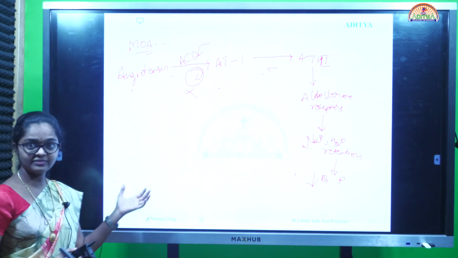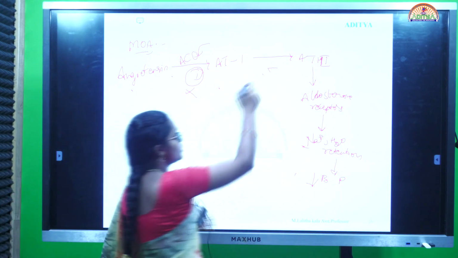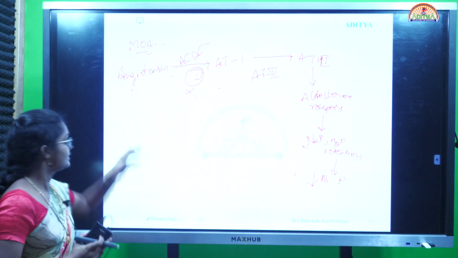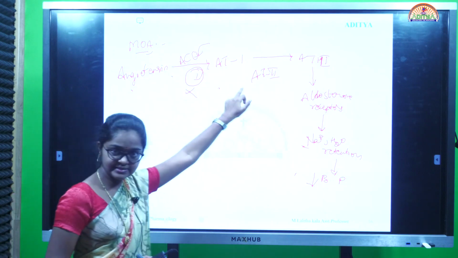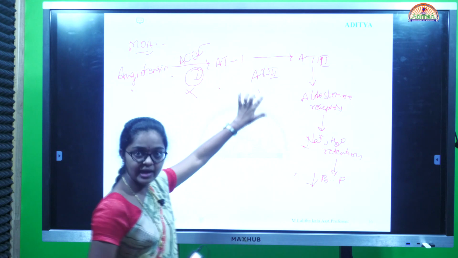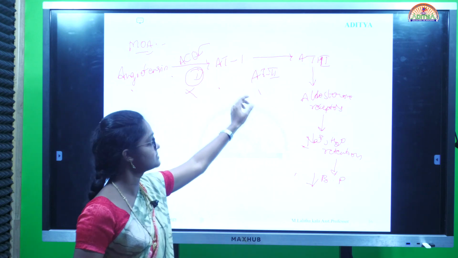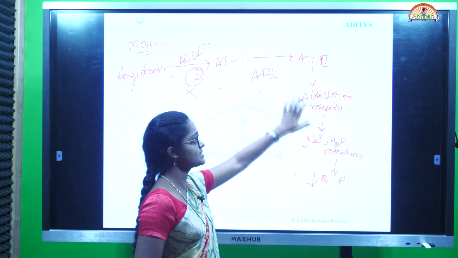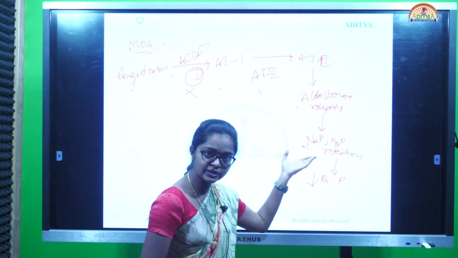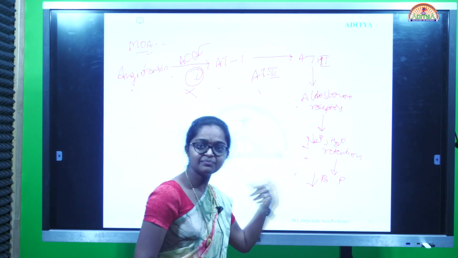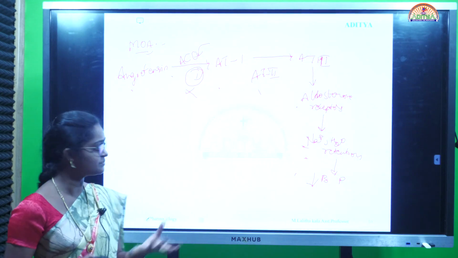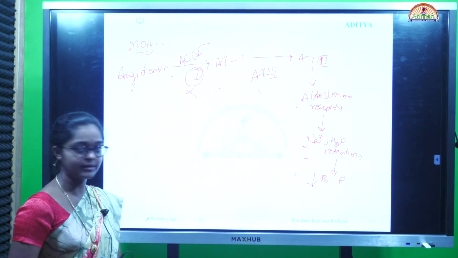That is for ACE inhibitors. Next, angiotensin 2 antagonist. That means what happened? Conversion of angiotensinogen to angiotensin 1 occurs, but no conversion of angiotensin 1 to angiotensin 2 because we are adding the angiotensin 2 inhibitors. By inhibiting this, there is decreased binding of aldosterone receptors, decreased sodium water retention, and there is a decrease in BP. This is the mechanism of action for angiotensin converting enzyme inhibitors as well as angiotensin 2 antagonists.